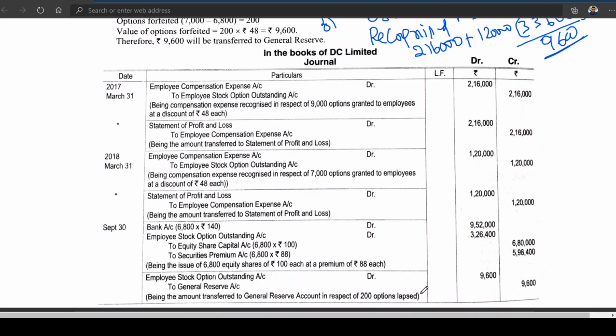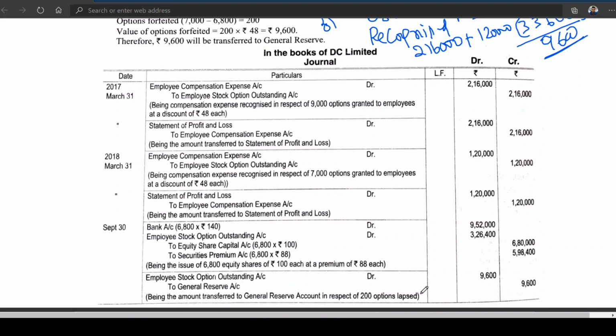I repeat once again, what is the first entry, second entry, same now. Employee compensation to employee stock option outstanding; statement of P&L to employee compensation expense; employee compensation expense to employee stock option outstanding. Because whenever the expense is recognized, till they actually subscribe, the employee stock option outstanding account always has a credit balance. When will that employee stock option outstanding account be debited? On two cases.